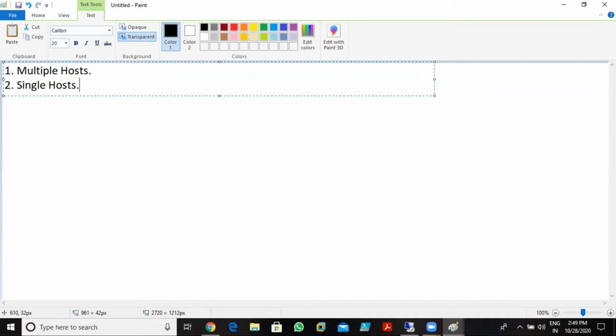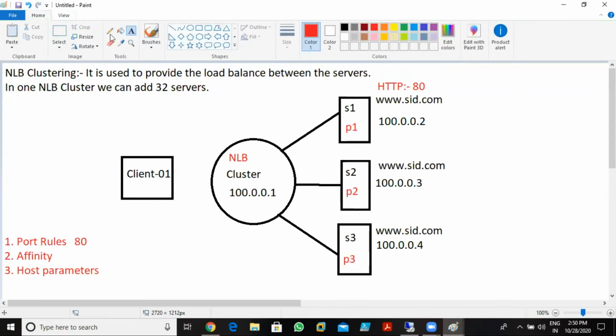If we talk about multiple hosts, it means that your NLB cluster automatically, based on the performance, distributes your requests to different servers. Like I told you already, if the client sends a request to this cluster, the first request goes to server 1, then server 2, then server 3. By default we're using multi-host.